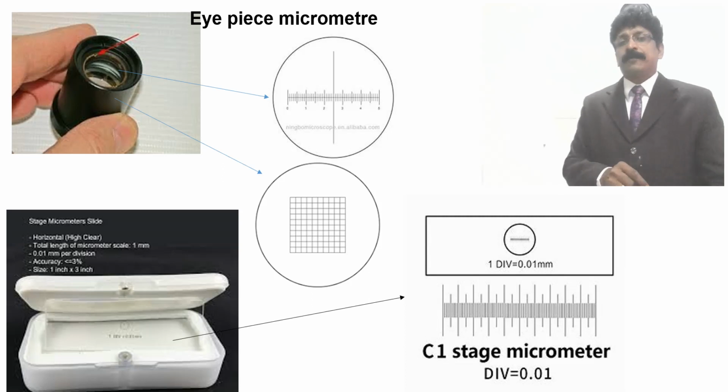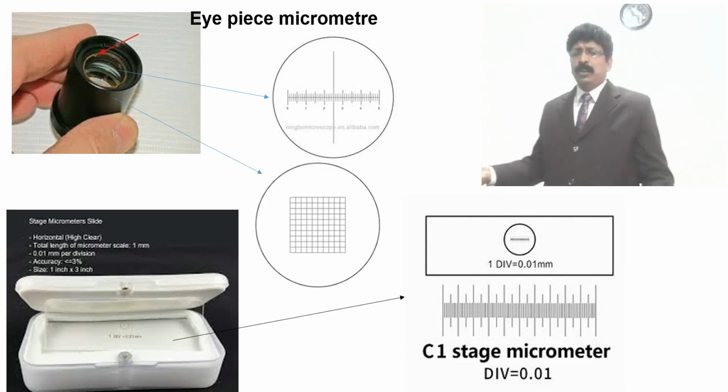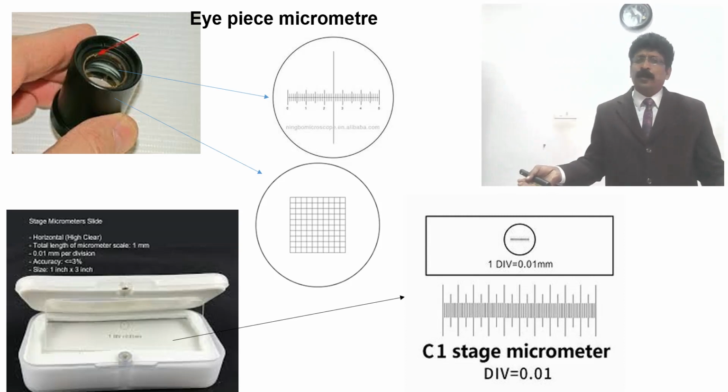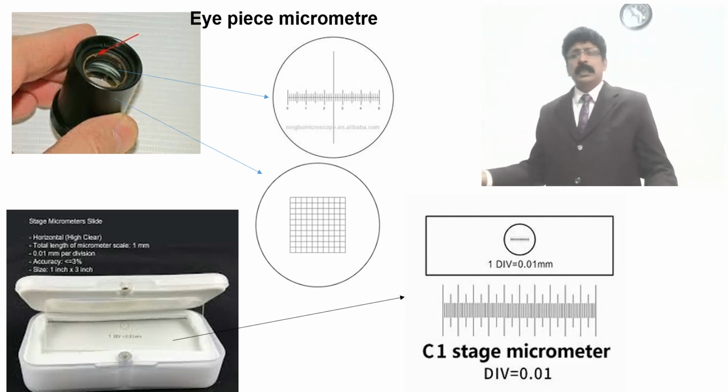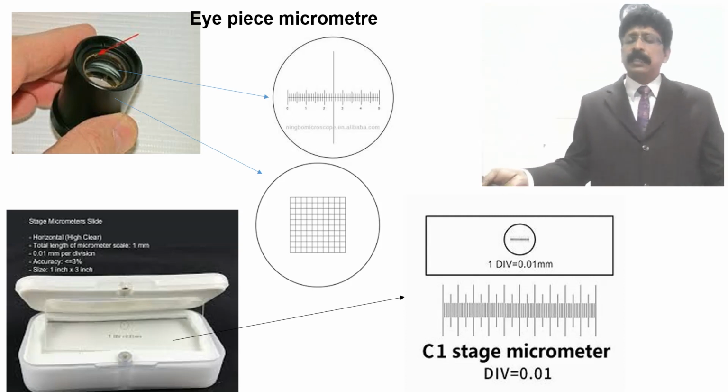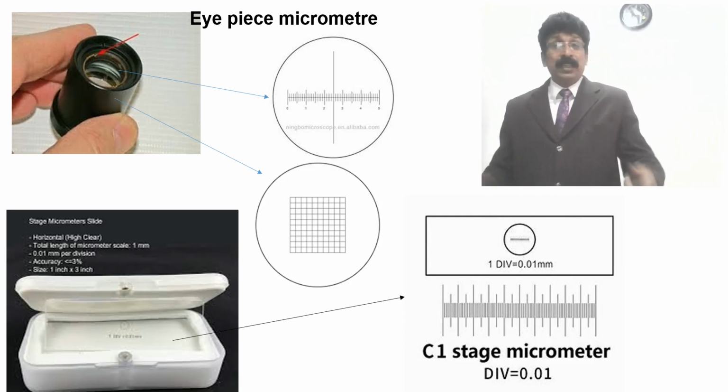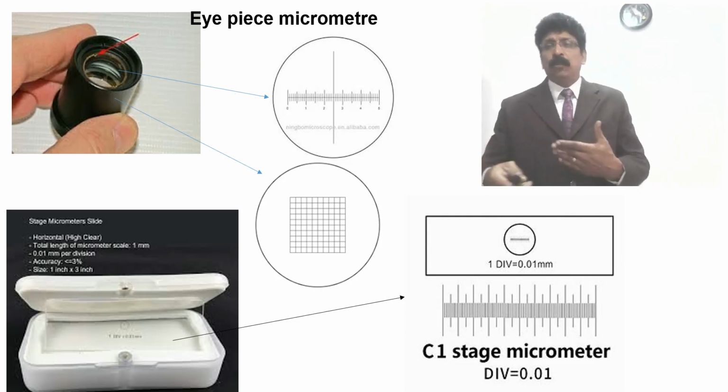If it is 2 divisions, 1 division is equal to 0.01, so 2 divisions means 0.02, that means 20 micron, 3 means 30 micron. So very simple. I am making it very simple before calculation. Every student should know that.